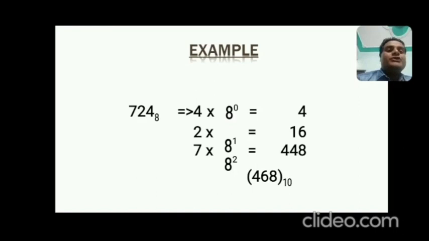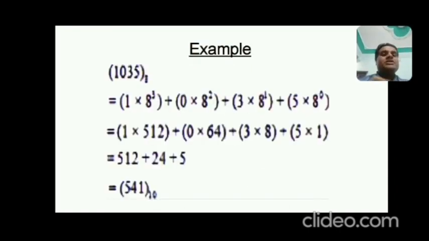So you can calculate 7 into 8 to the power 1, that is 56, and so the equivalent value will be 60 in decimal. So 74 in octal is equivalent to 60 in decimal.